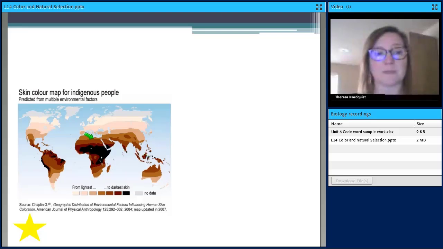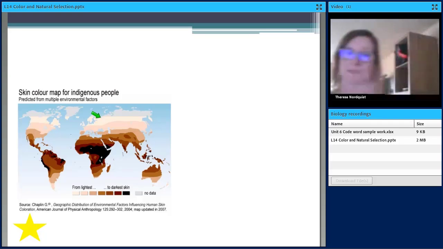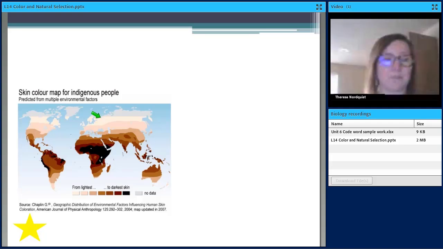Okay, as you move away from the equator, skin tone gets lighter and lighter. Right, again, this is a map of indigenous people, so people who are native to those regions. And obviously now, in today's world, people live all over the place, but this is from way back when.